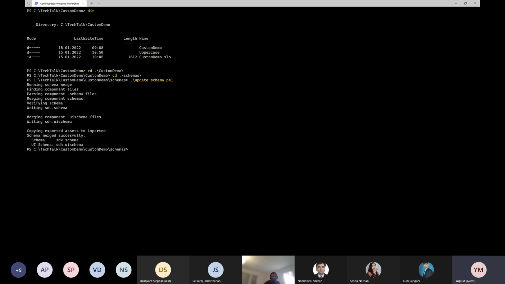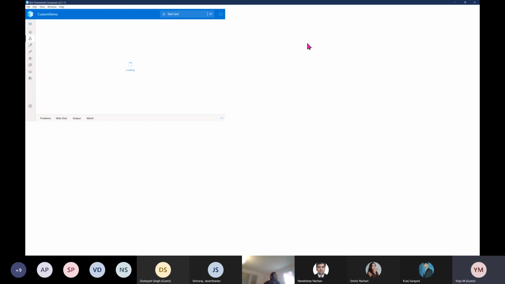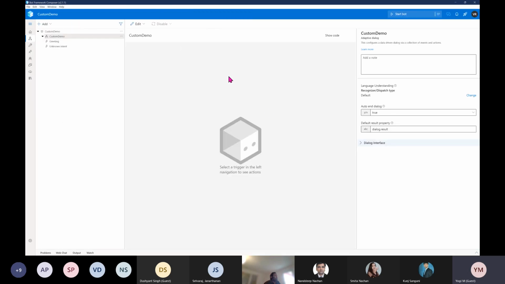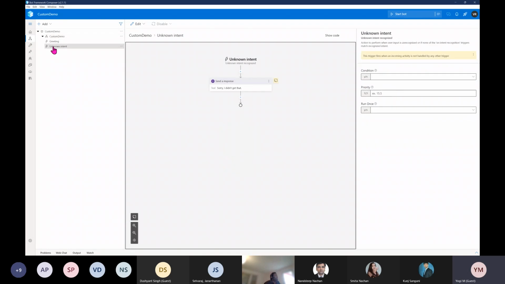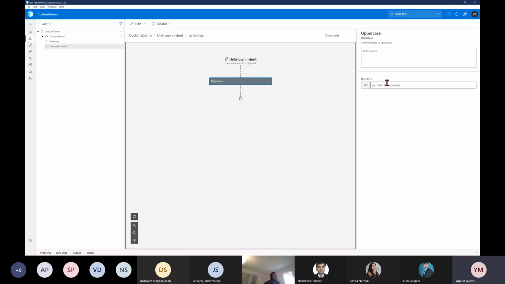I open the composer quickly. So schema is done. It's opening. Come on. So custom demo, open this project. Loading, and go to any one of the triggers. I just delete this trigger, it's not needed. So I select this one. Here you can see our new schema is available, the component is available, uppercase. And select,